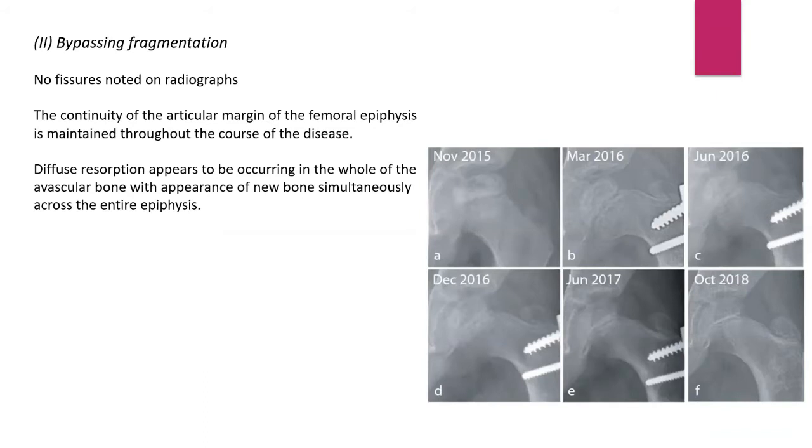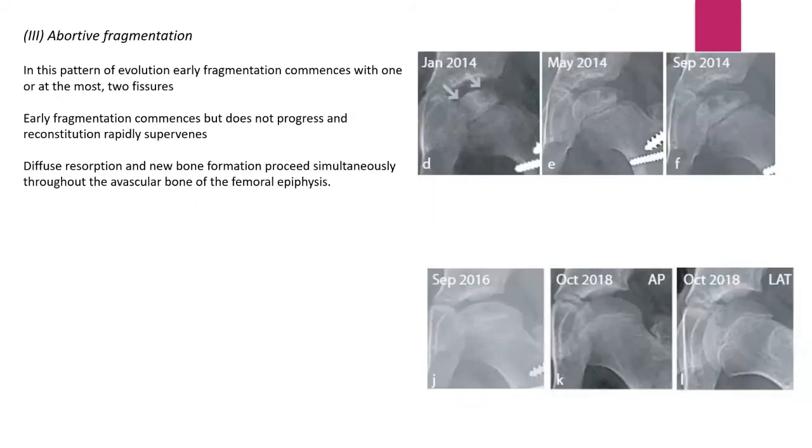Third was the abortive fragmentation they noted. In this case, early fragmentation did start, but only one or at most two fissures were noted. Early fragmentation commences but does not progress, and reconstitution rapidly supervenes, and again resorption and new bone formation occur simultaneously.